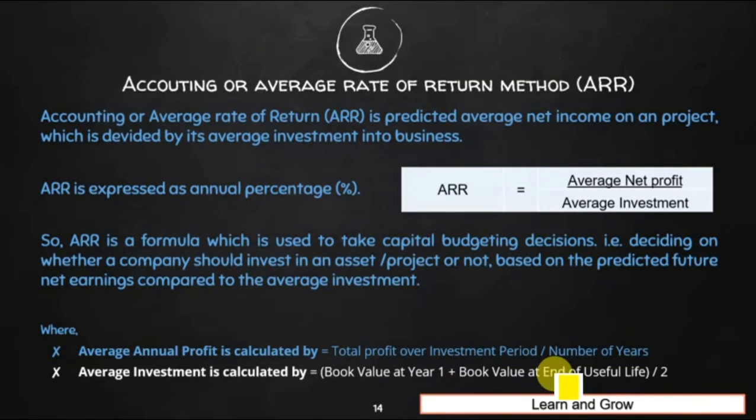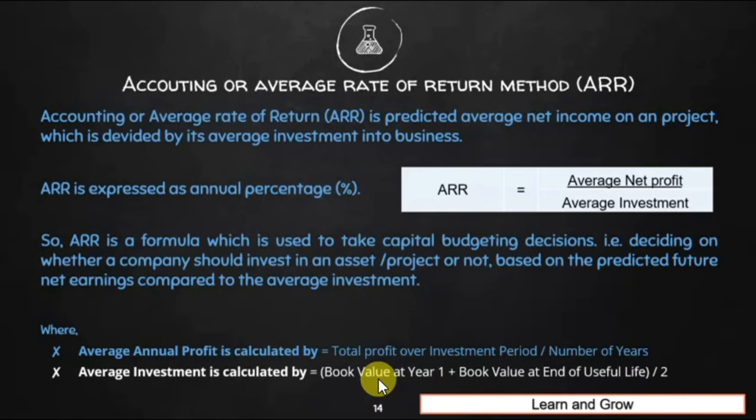And for the book value at the end of useful life, sometimes it is clearly given what the value of that asset will be at the end of its useful life. In that case, we add the book value at year 1 and the book value at the end of useful life, and both these will be divided by 2.